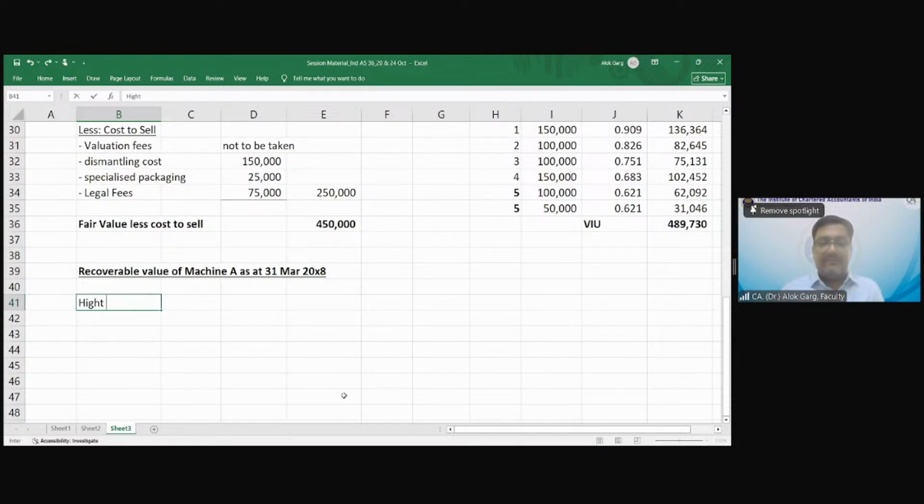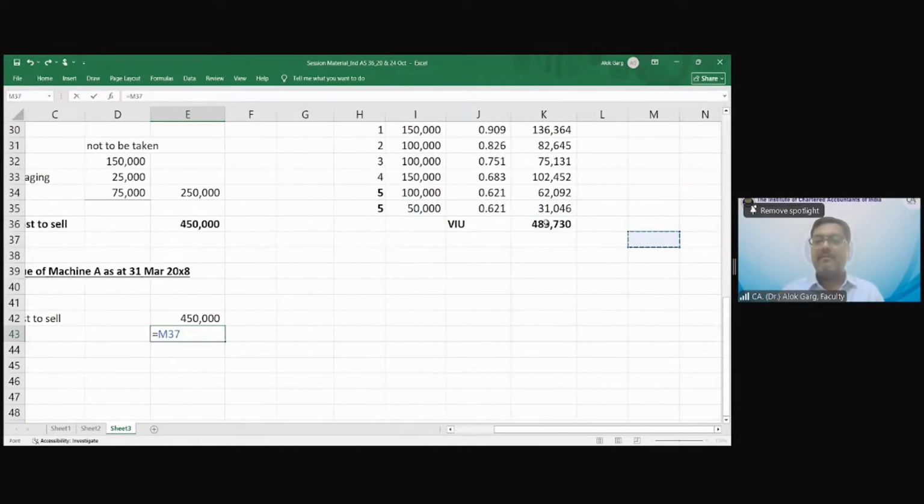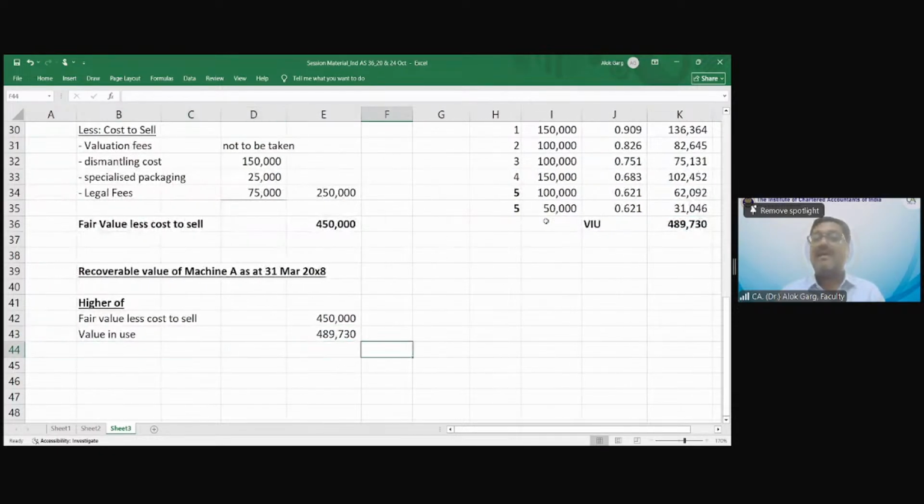Higher of fair value less cost to sell and value in use. What is my fair value less cost to sell? 4,50,000. What is my value in use? 489,730. Which is higher? Value in use. So the recoverable value is 489,730.